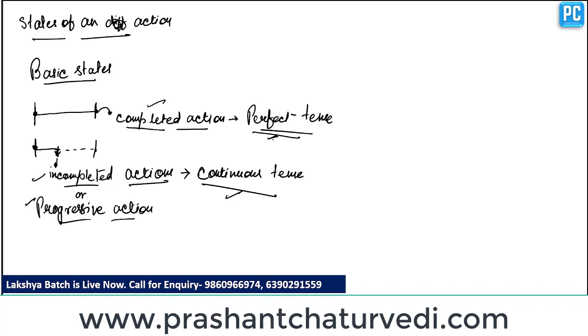If the action is going on at the time of speaking, then it becomes present continuous tense. If the action shows continuity of any past action, then it becomes past continuous tense. And if the action shows continuity that will be continued in the upcoming future, then it becomes future continuous tense. So there are two basic states we have understood. There should be no doubt regarding these two basic states.